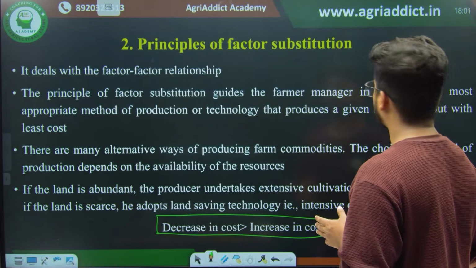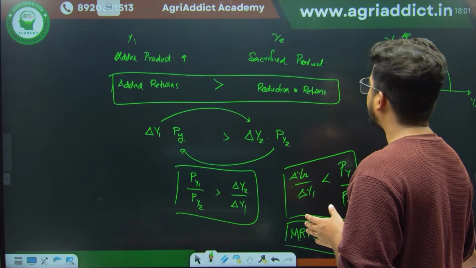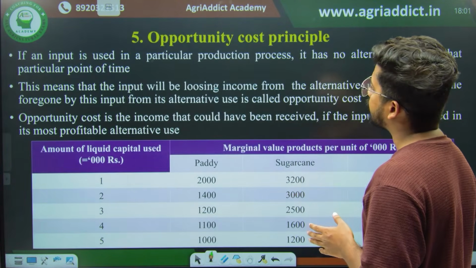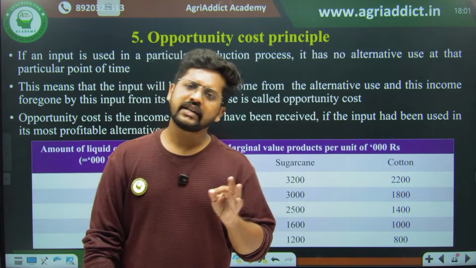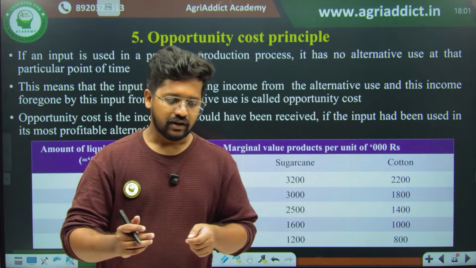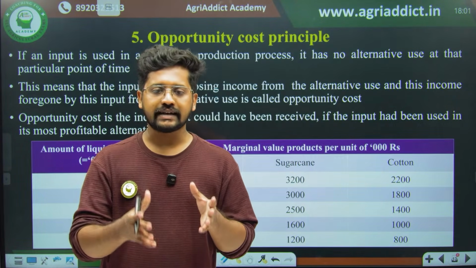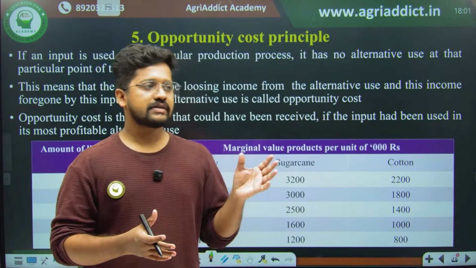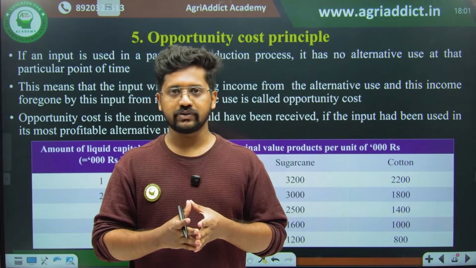So what is opportunity cost? Opportunity cost is none other than the cost which is sacrificed for the best next alternative, right? For each and every activity, there is something happening as a sacrifice. For example, when you are attending this live class, it is for your exam preparation or whatever it is, but what is your opportunity cost?